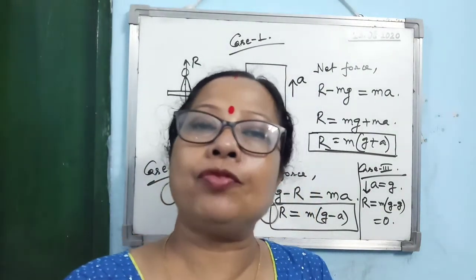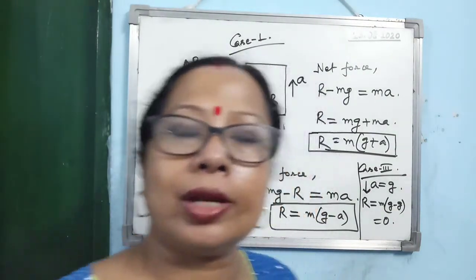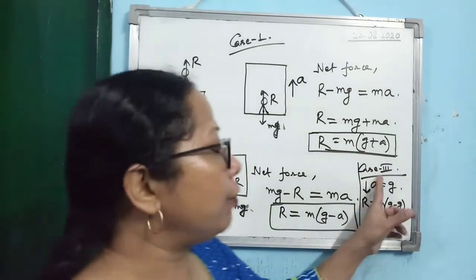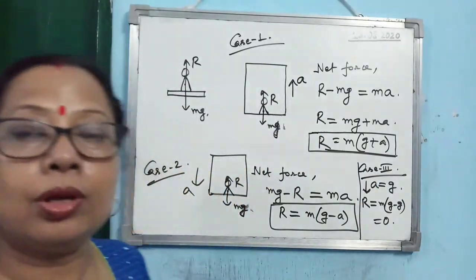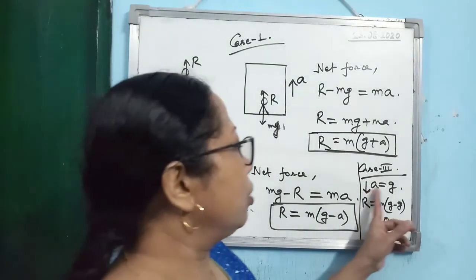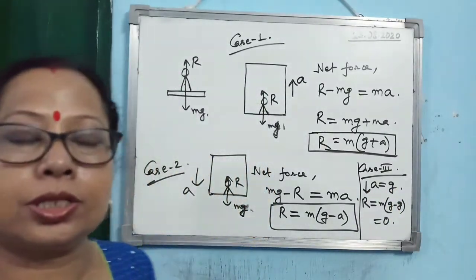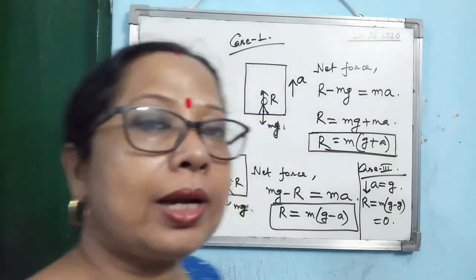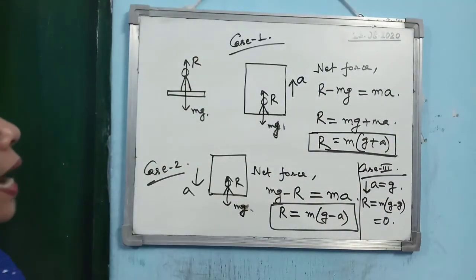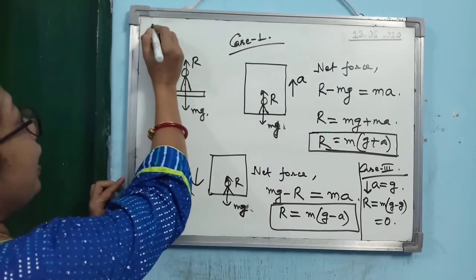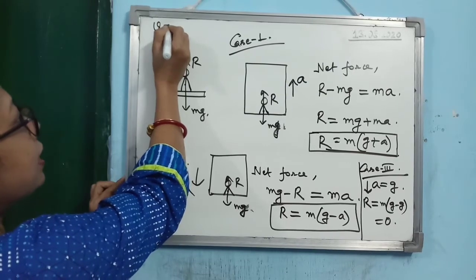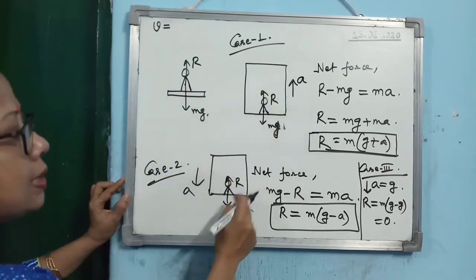Alright, it means you will feel as if you don't have any weight. When will it happen? When the lift comes down with an acceleration which is equal to acceleration due to gravity g.